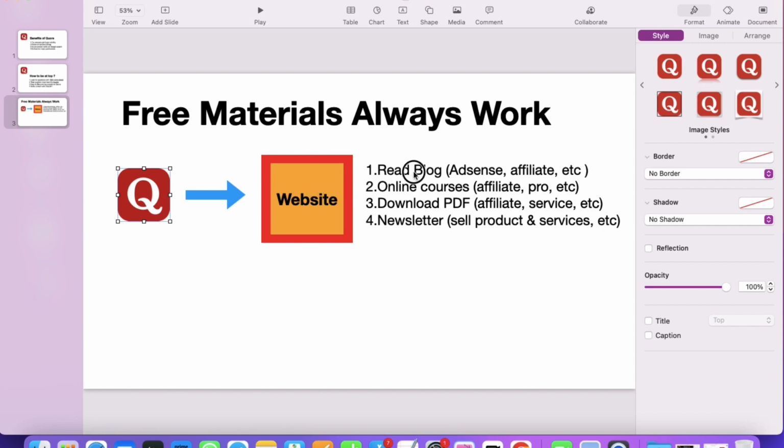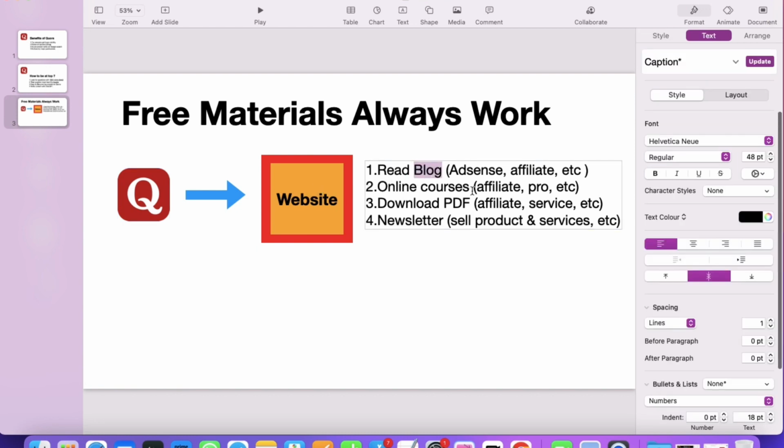So you can just give them some free blogs to read, you can give them some free online courses, or you can give them some free PDF book to download, and you can even give them some free newsletter to join. So all these methods are totally free. After you do any one of these, okay, your visitor will build trust in your brand, and he or she will make money for you on your website through Quora, right? So this is very important, that free materials will always work for you.